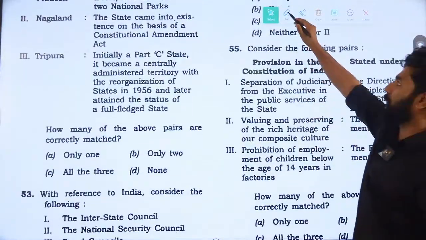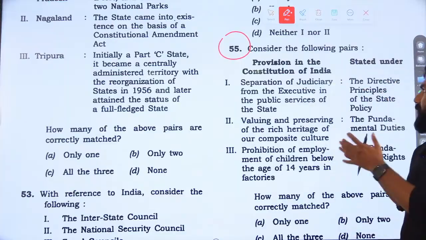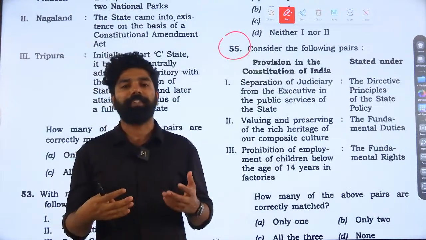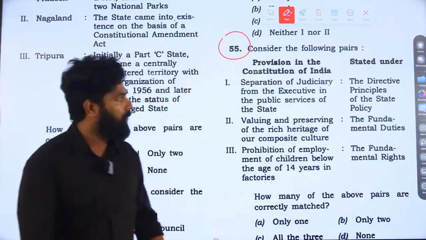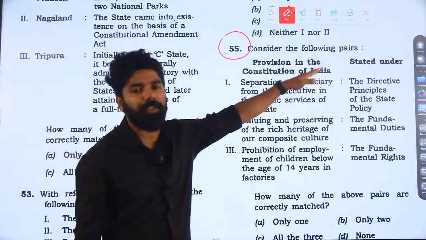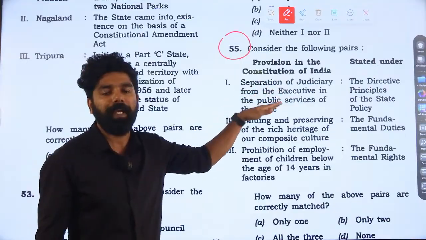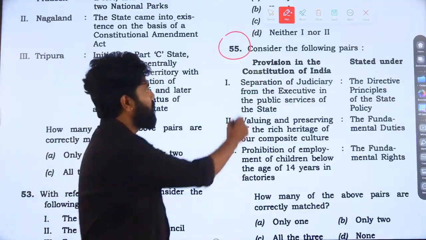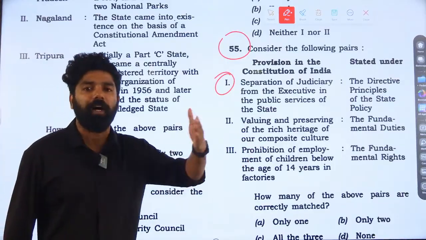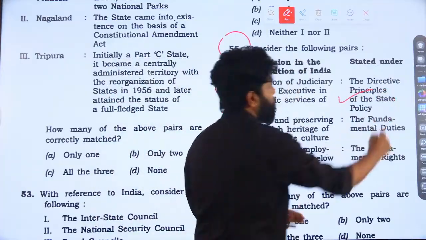Next, question number 55. This question is an integrated question covering DPSP, fundamental rights, and fundamental duties. They have given provisions of the Indian Constitution and asked which category they come under. So we have to identify which of the above pairs are correctly matched. Statement 1, separation of judiciary from executive, is covered under Article 50 of the Directive Principles of State Policy. This statement is correct because that pair is correct.